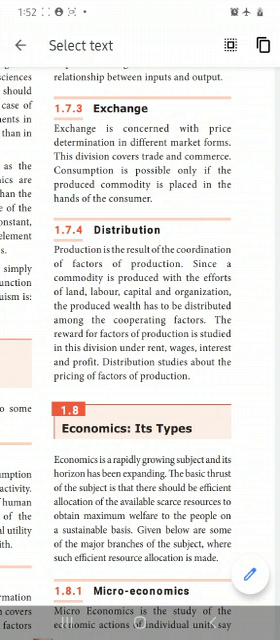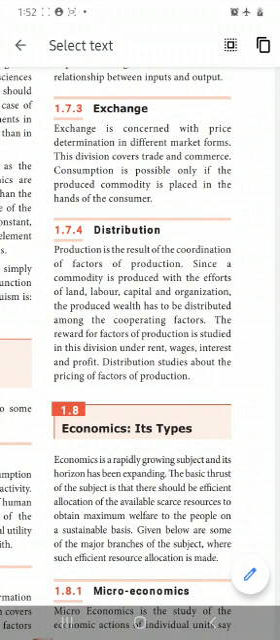So distribution is only the study of the pricing of the factors of production. The wealth we received from production, we distribute among the factors of production. Next, economics and its types.